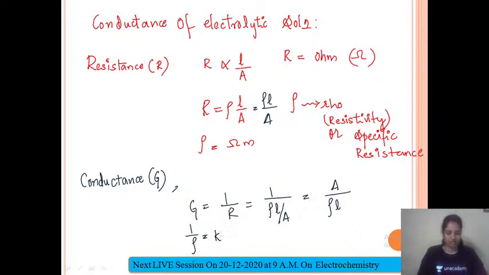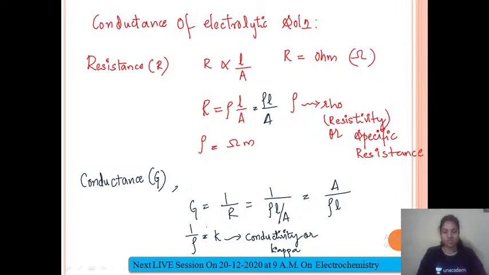This K is your conductivity, also known as kappa.